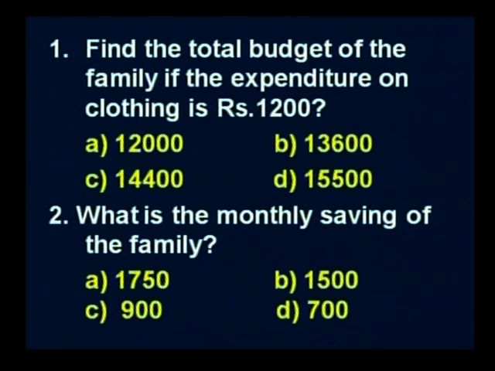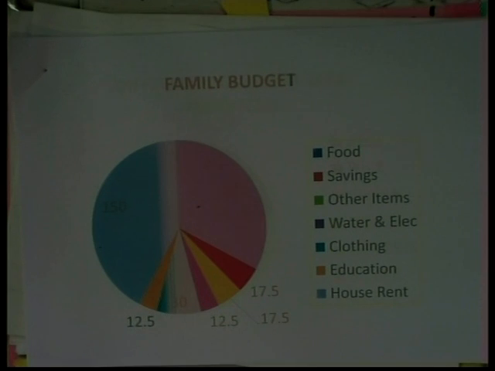So the total budget has come. The next question is: what is the monthly savings of the family? Option A 1750, option B 1500, option C 900, option D 700. So the total monthly savings of the family, how much is it? From the diagram once again you get the total savings.